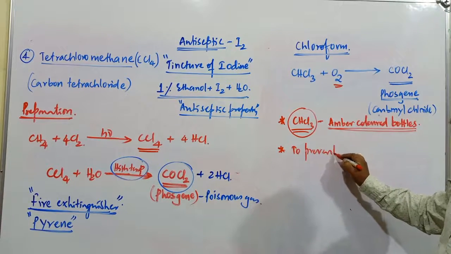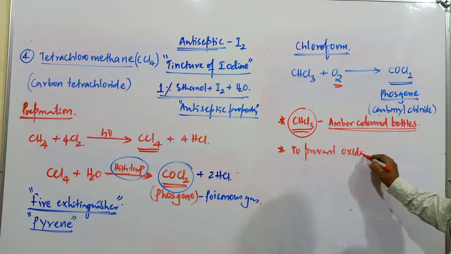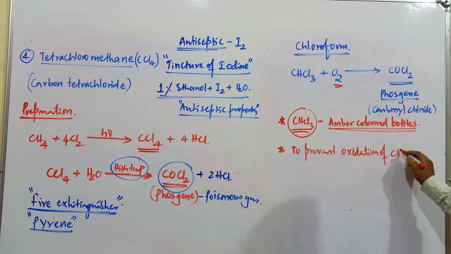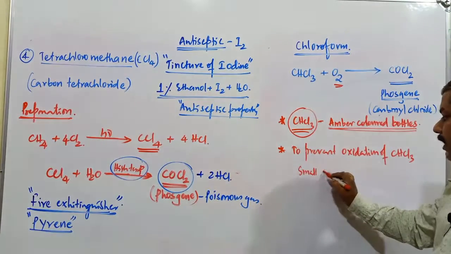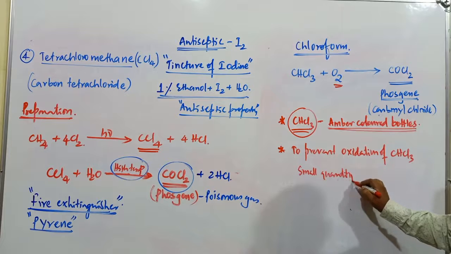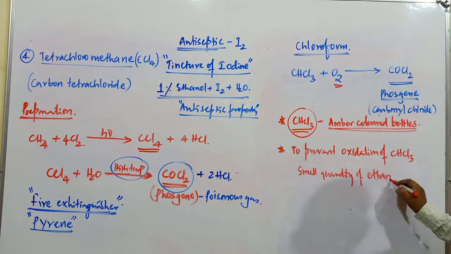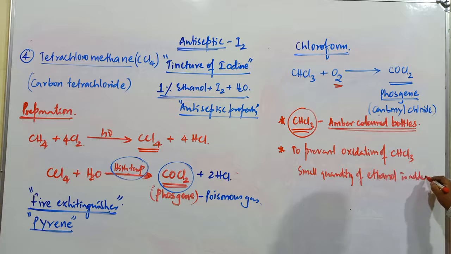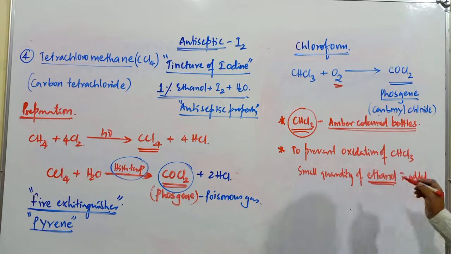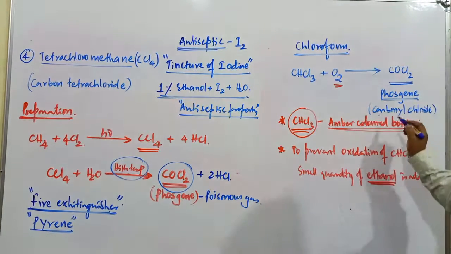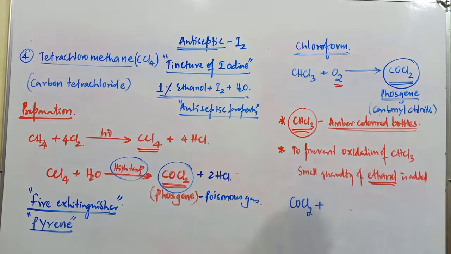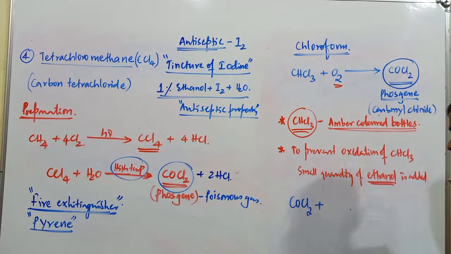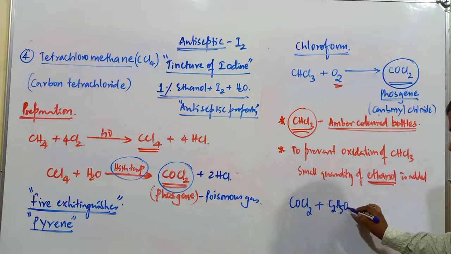To prevent oxidation of chloroform CHCl3, a small quantity of ethanol is added. What happens when ethanol is added to this chloroform? Suppose a small amount of COCl2 is produced. This COCl2 combines with the ethanol compound.